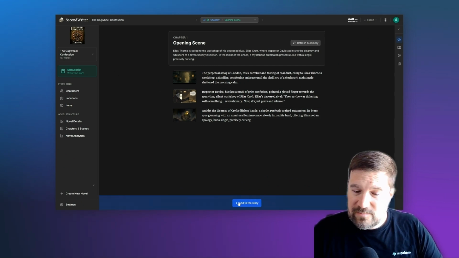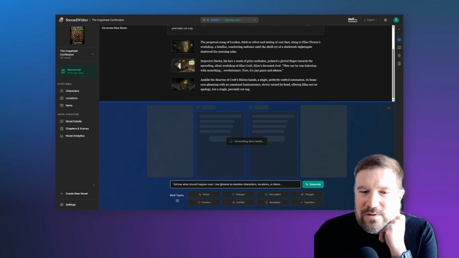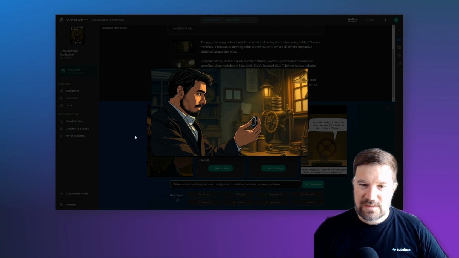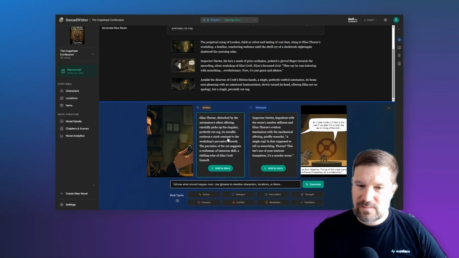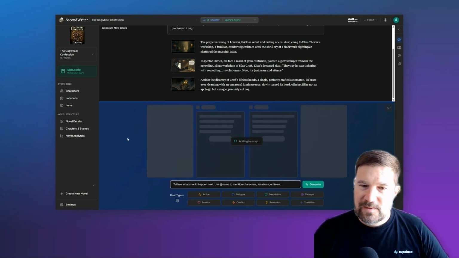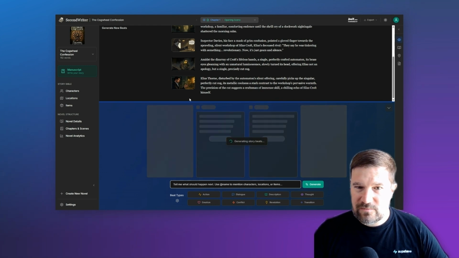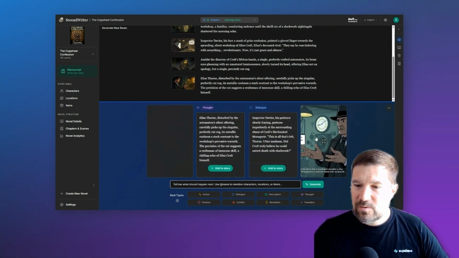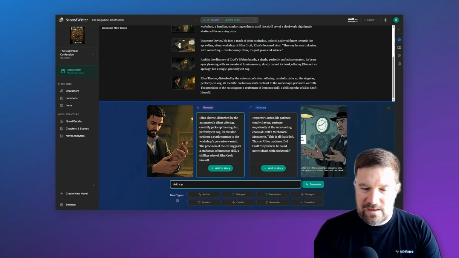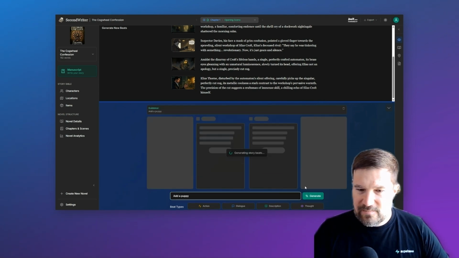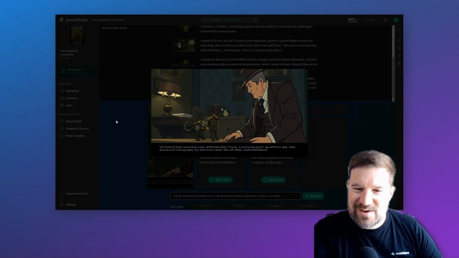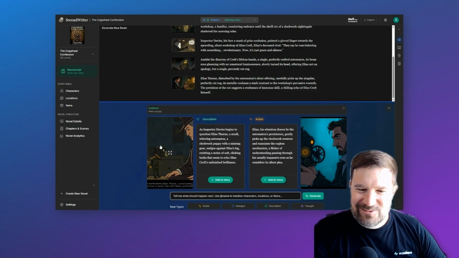So if we want to add to the story, you can just click Add to the Story. It's going to generate another story beat, actually 2 story beats, and you can pick which one you think is most interesting to you. So this is him looking at the cog. So you can choose which of these ideas you like best. If we click one, it'll get added to the story, and it'll generate 2 more based off of what's happened so far. And you can keep going through the story this way, generating text, or you can even ask things like add a puppy. So you can make special requests for what you want to be generated in these beats. Oh look, it's an automaton puppy. That is really cool. We'll just pick this one.